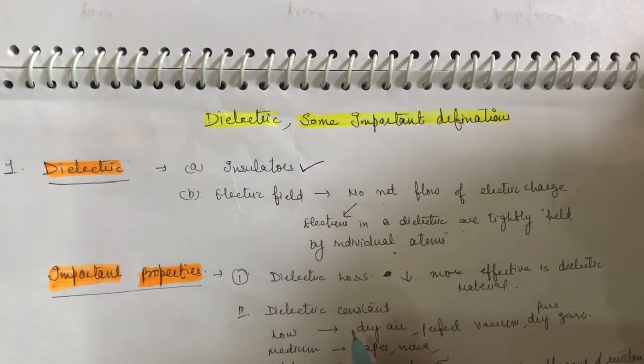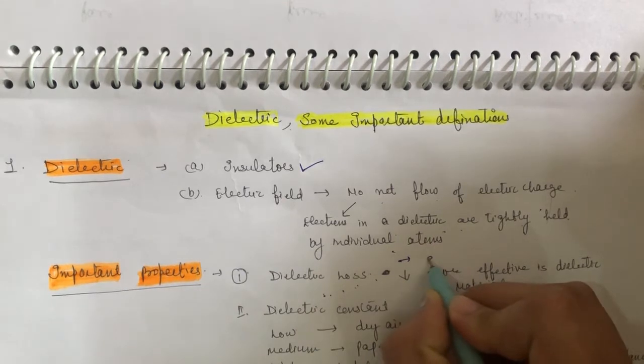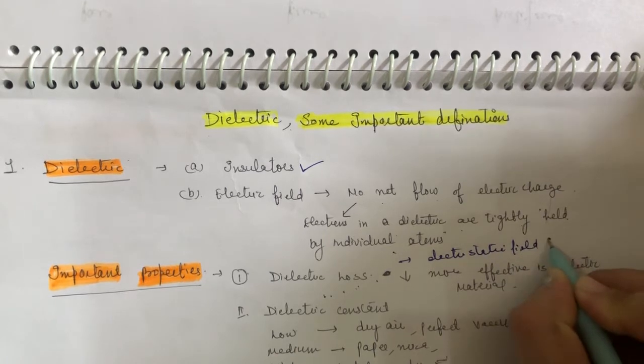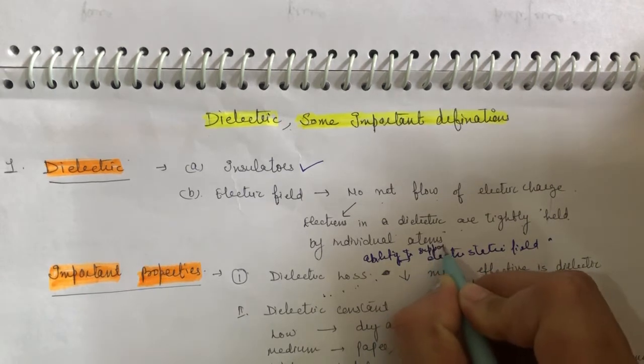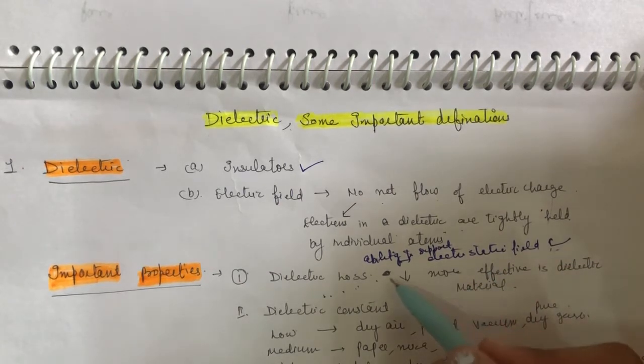The important property here is their ability to support an electrostatic field, while dissipating minimum energy in the form of heat.